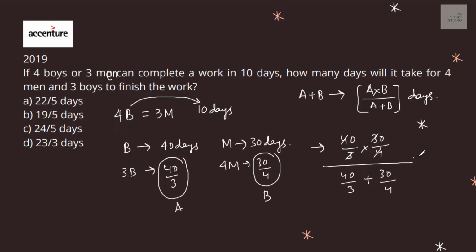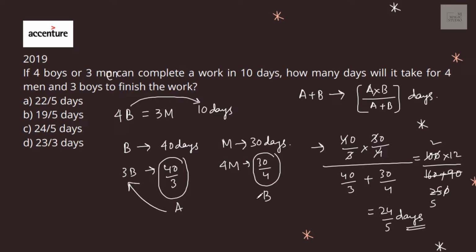Multiplying by 12 gives 160 plus 90, which is 250, so 24 by 5 days. Group A, 3 boys, and B, 4 men, working together would be able to complete the work in 24 by 5 days, that is in option C.